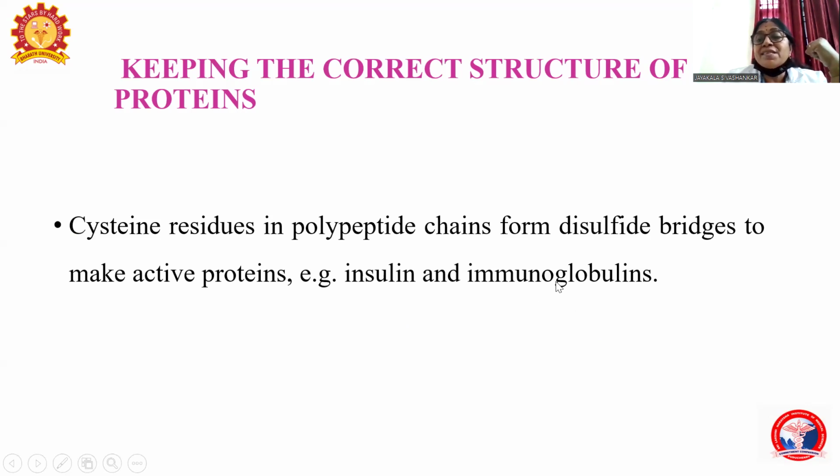The presence of disulfide bridges keeps the polypeptide chains in position and in structure, and it makes it a more active form. Example, presence of disulfide bridges in insulin and immunoglobulins.